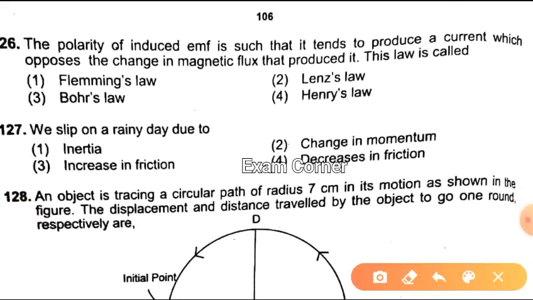Okay, the polarity of induced EMF is such that it tends to produce a current which opposes the change in magnetic flux that produced it. This law is called Lenz's law. Next one. We slip on a rainy day due to, okay, option 4, decrease in friction. Let's move on to next question.